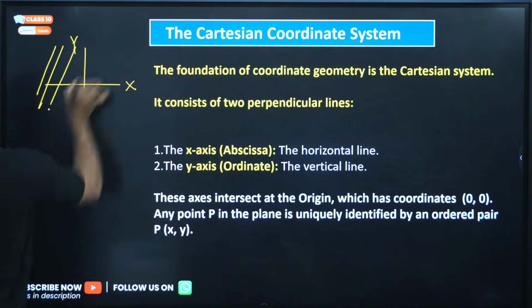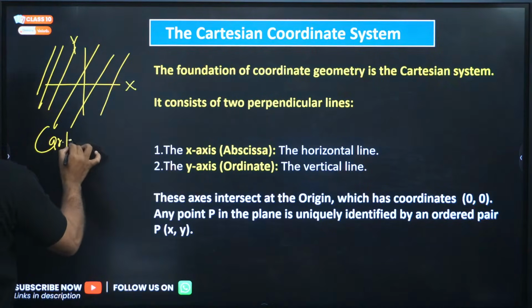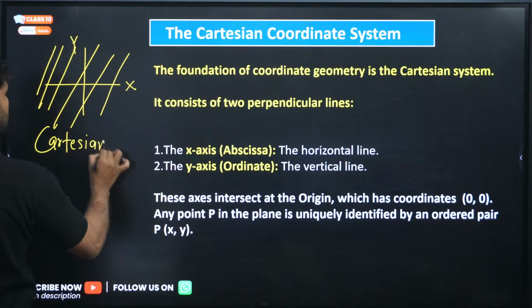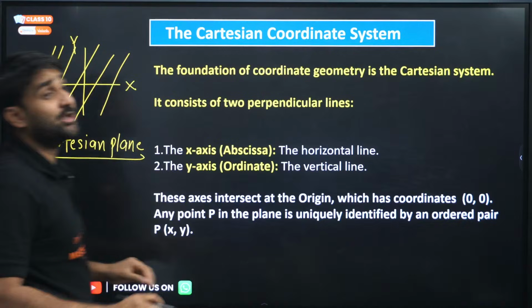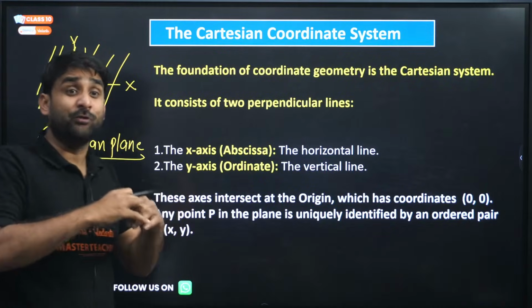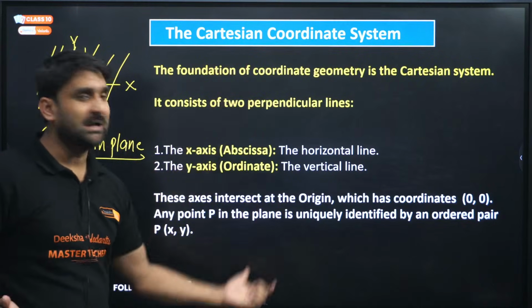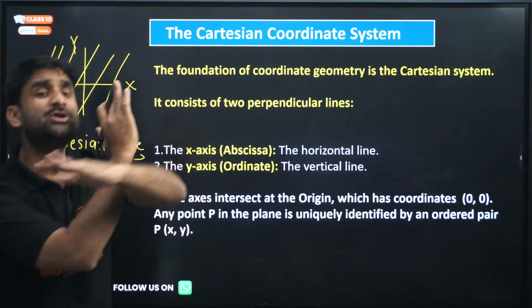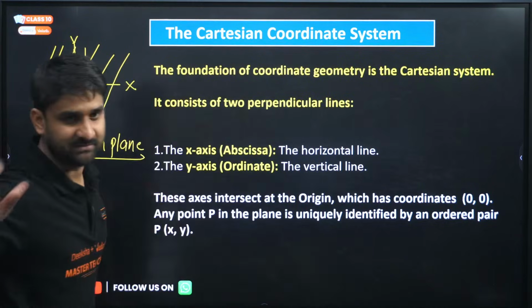The plane formed by the combination of x-axis and y-axis is called the Cartesian plane, or we can also say the Cartesian system. The system made up of two lines, the horizontal line which is the x-axis and the vertical line which is the y-axis, is called the Cartesian coordinate system.